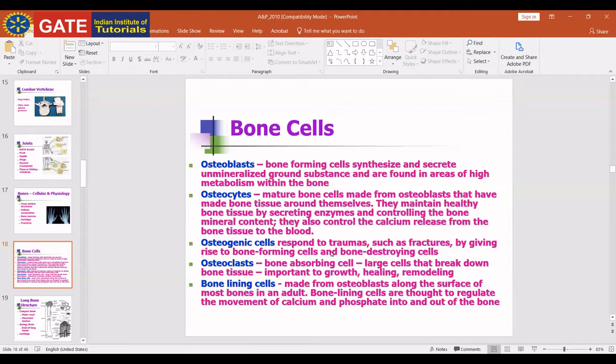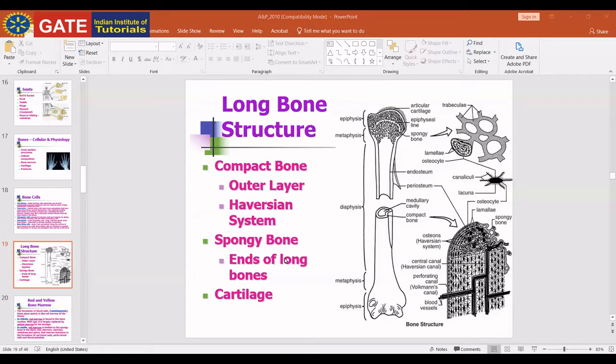Okay, there are long bones, compact bone and spongy bone. Compact bone is the outer layer, with the Haversian system, the Haversian canals.